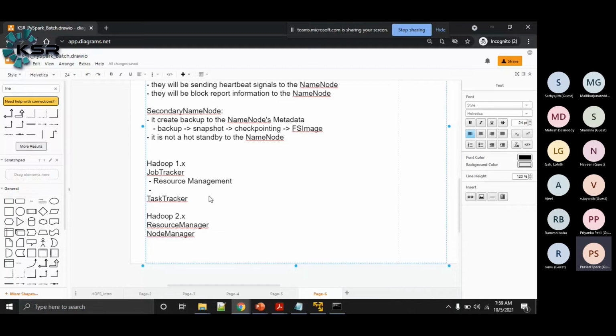So here, the job tracker has to assign some work to the task trackers. I have to use some task trackers to accomplish the job. That means the job tracker is basically using the resources on the task trackers, like memory and other stuff. That's why it is called resource management. The resources of the job tracker are coming from the task trackers. And this job tracker is responsible for scheduling the jobs.